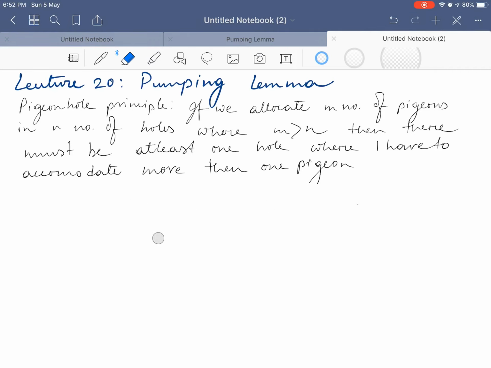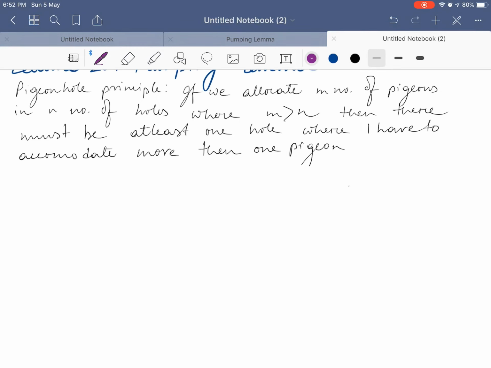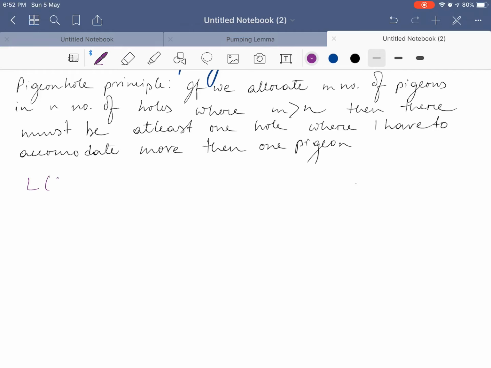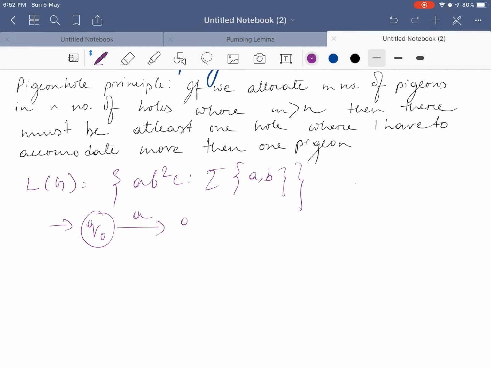Suppose I consider a language L equal to a b square c, where sigma belongs to a, b. Now, if I construct the finite automata of this language, finite automata may be NFA or it may be DFA.